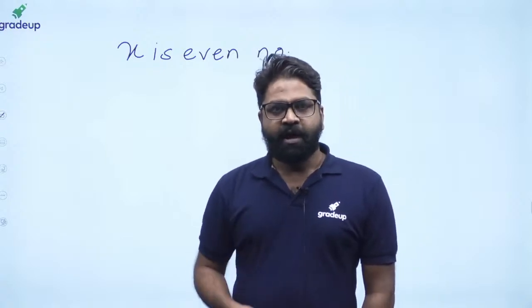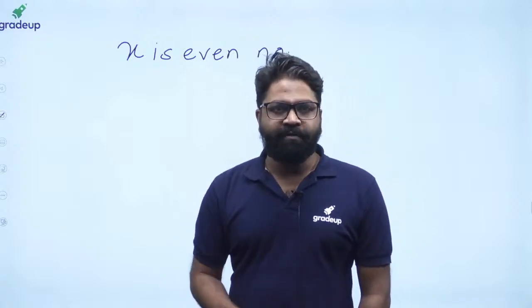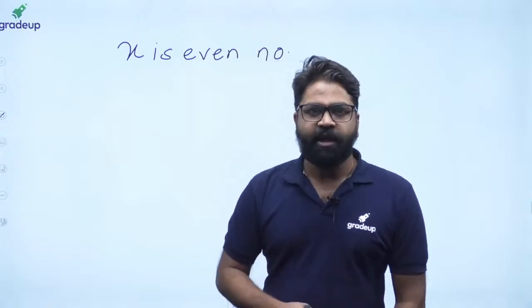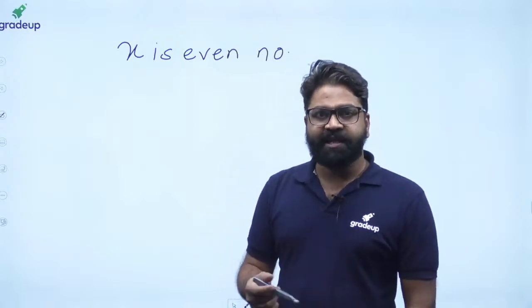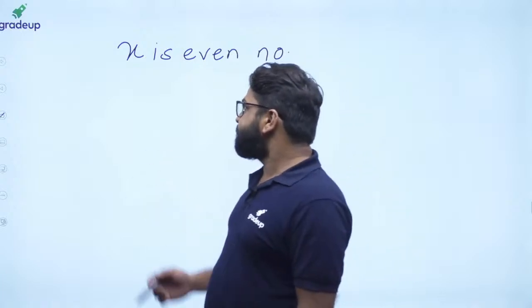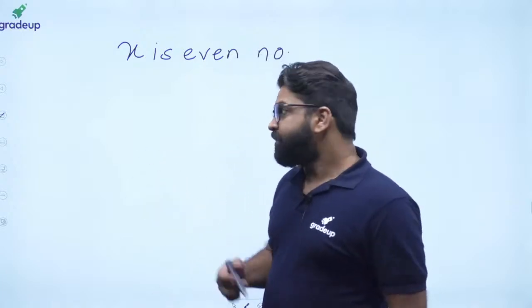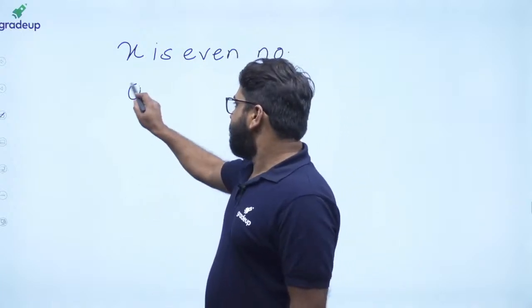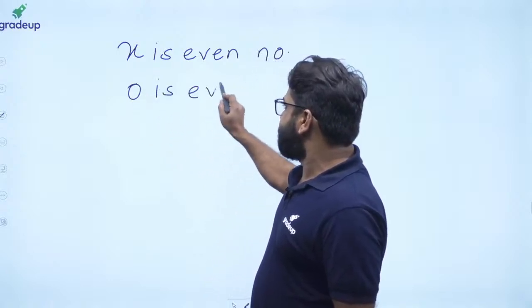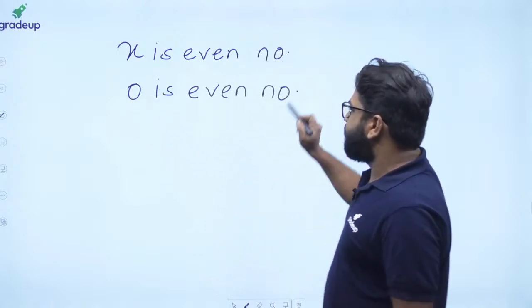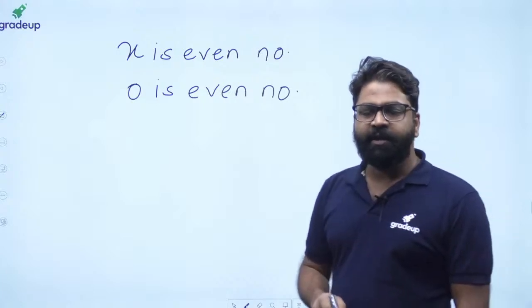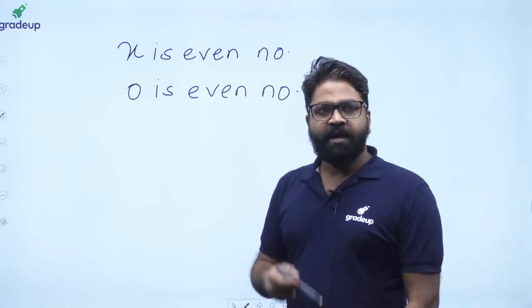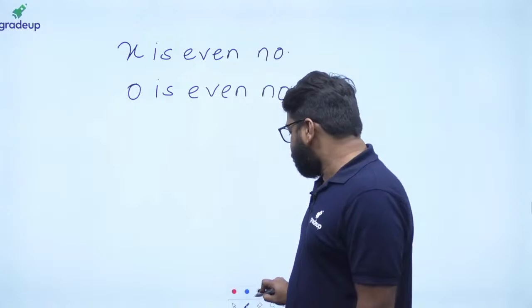Then I will ask you, what will happen if I provide you the value of x? Then can you define the truth value of this statement? Then you will say, sir, we'll see. Okay, let's change the value of x. Suppose I change the value of x to 0, and I write "0 is even number." Now if I ask you, can you define the truth value of this statement, then you will say, yes, definitely we can.